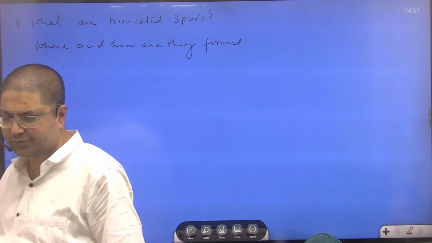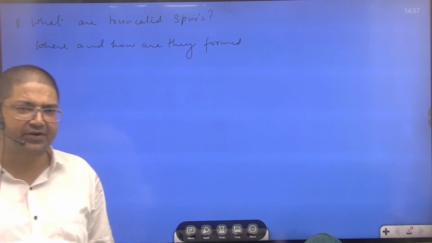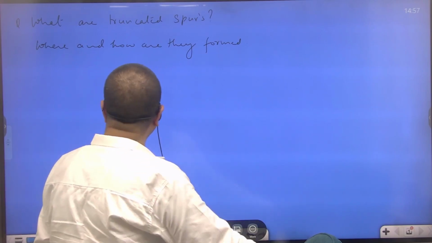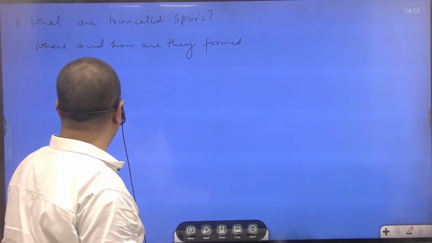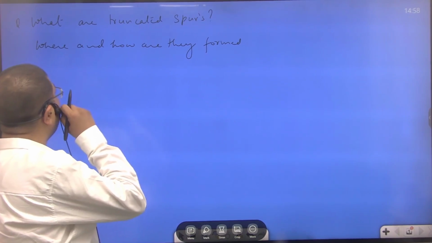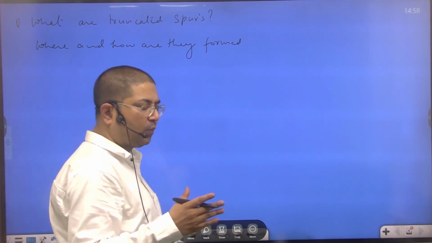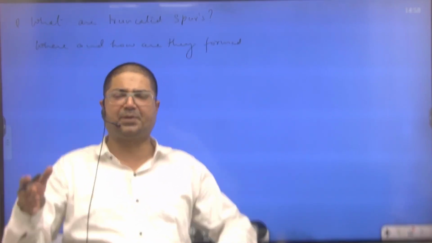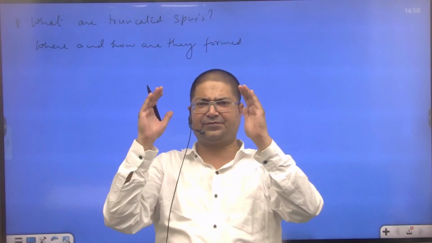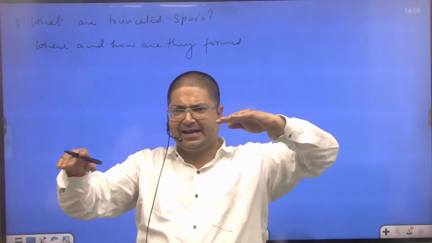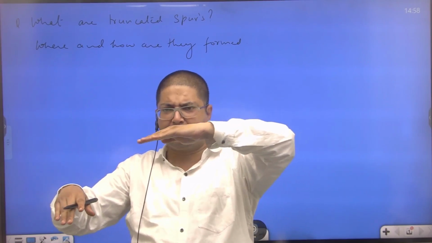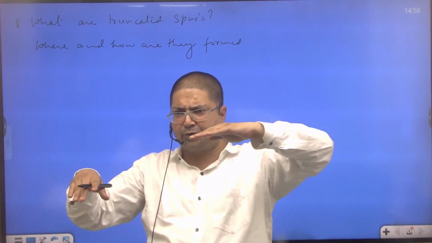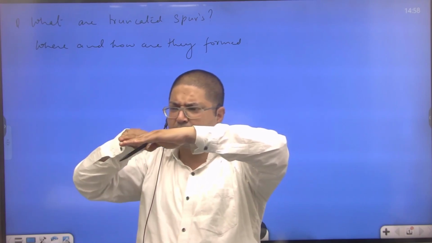So the next question is, what is truncated spur? The question was, what are truncated spurs and where and how are they formed? So what is a spur? Suppose a river is flowing, any transverse land or ridge that protrudes into the river obstructs the course of the river.